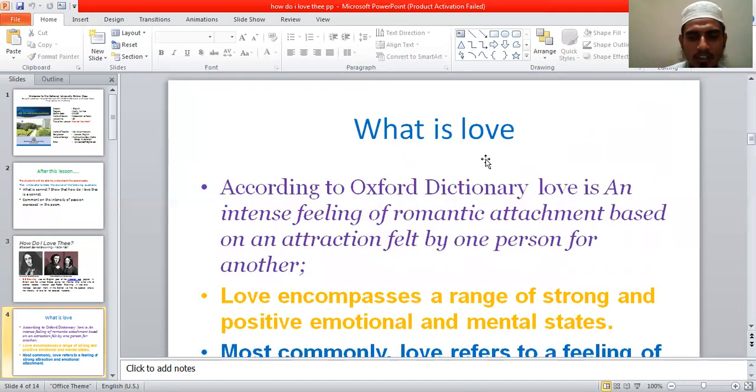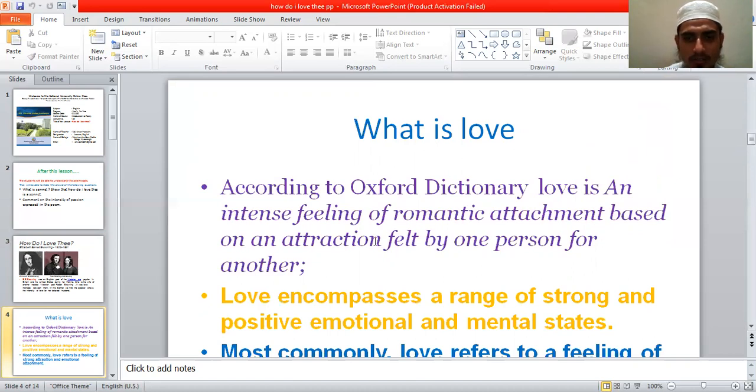Dear students, before going to the poem, I would like to discuss with you what is love. As the title of the poem is How Do I Love Thee?, the key word is love. What is love? What do you mean by love? Any people can define love in any way.